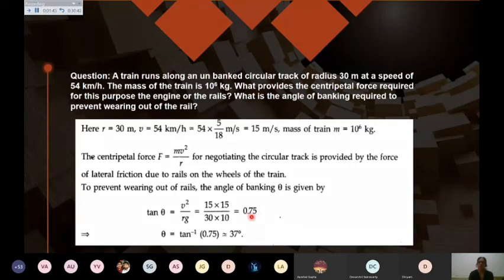So theta you can write as tan inverse 3 by 4, or you can leave it here. If you know the value, it's okay, you can write it. Otherwise, you can simply leave tan inverse 0.75 as your answer. That will be the value of theta. So this is one question. One more question is also there with you.